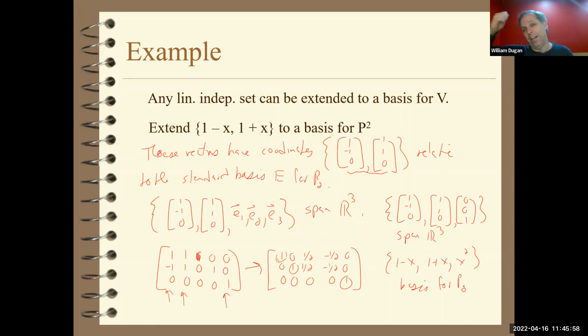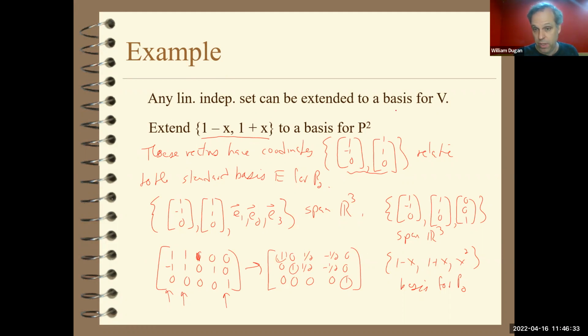That's one way, if you want to use the coordinate theorem, just bash the problem to death. The other way, though, is to use the plus minus theorem. Notice that the two vectors, 1 plus x and 1 minus x, can't add to be anything that has an x squared in it. So x squared is clearly not in their span. So by the plus version, if I take this set of linearly independent vectors and throw in the vector that's not in their span, that is still in P2, x squared, the resulting three vectors would have to still be linearly independent.